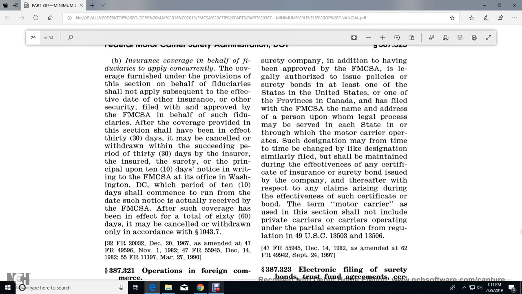Federal Motor Carrier Administration, Office of the Washington D.C. The period of 10 days shall commence running from the date such notice is actually received by the Federal Motor Carrier Safety Administration, after the coverage is canceled or withdrawn in accordance with 104337.